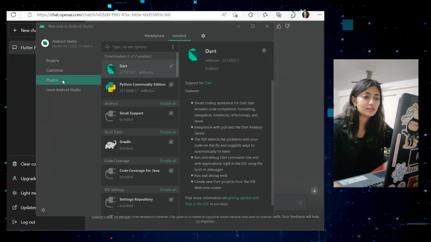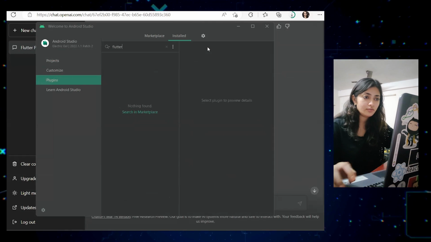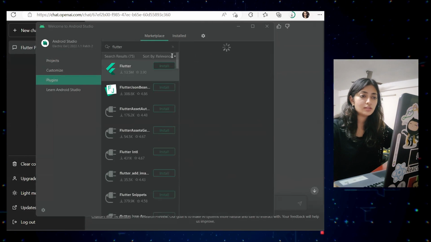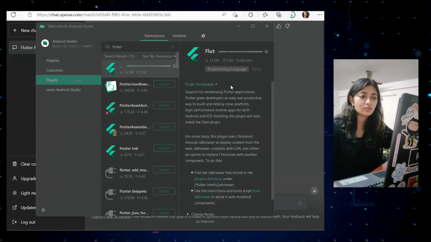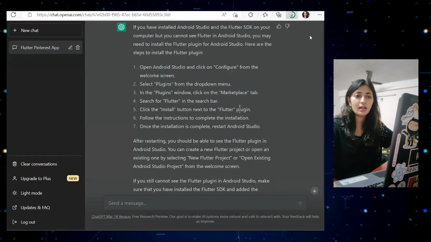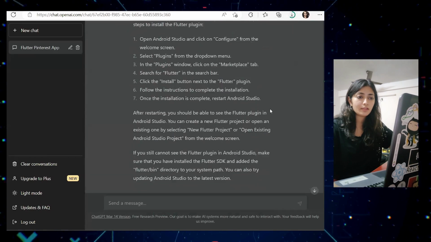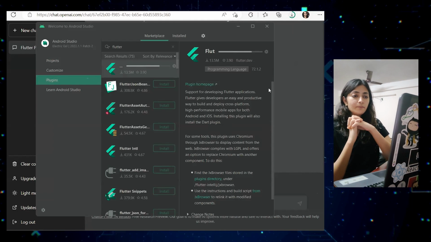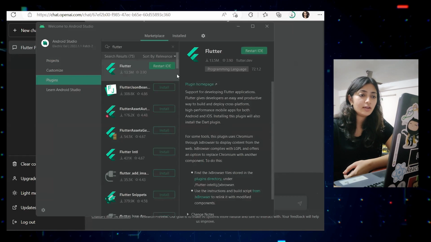Okay, I have plugins here. So I need to have Flutter. They are asking me to check in the marketplace, search for it, and install it. So this Flutter is getting installed here, and we already have our Flutter SDK getting installed. So let's just wait. I'll have to restart.